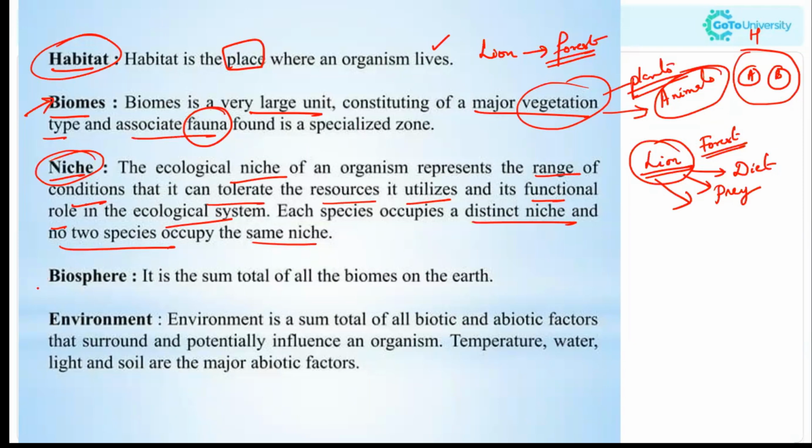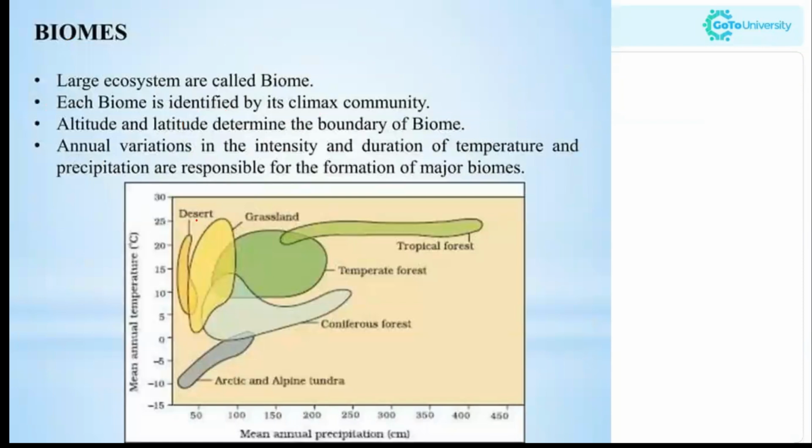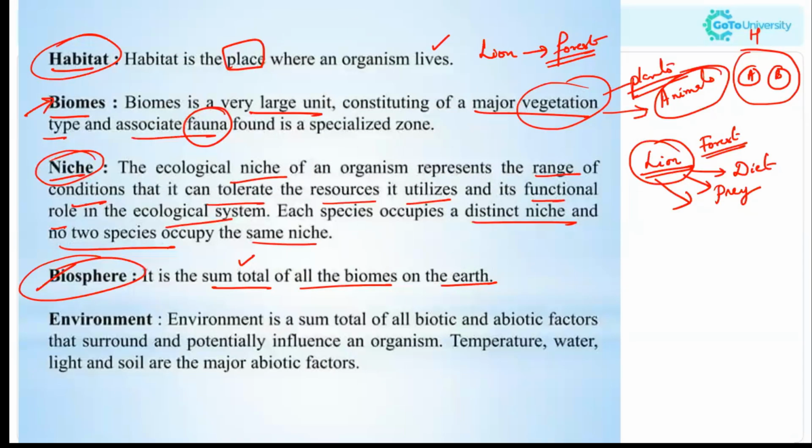Next comes the term biosphere. It is the sum total of all the biomes on the earth. Actually, these are the biomes: desert, grassland, tropical forest, temperate forest, coniferous forest, the Arctic and alpine tundra. So all the biomes together make up the biosphere.